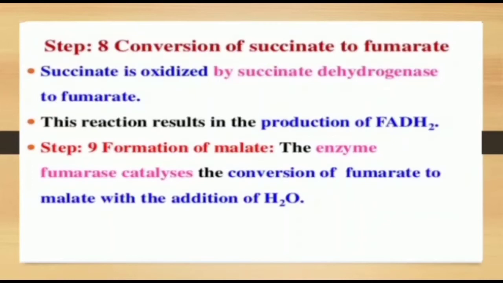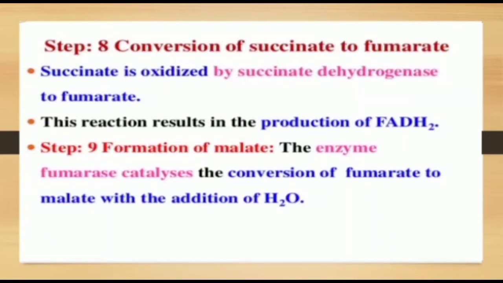Next, succinate is oxidized by succinate dehydrogenase to fumarate. This reaction results in the production of FADH2. Step 9, formation of malate. The enzyme fumarase catalyzes the conversion of fumarate to malate with the addition of H2O.